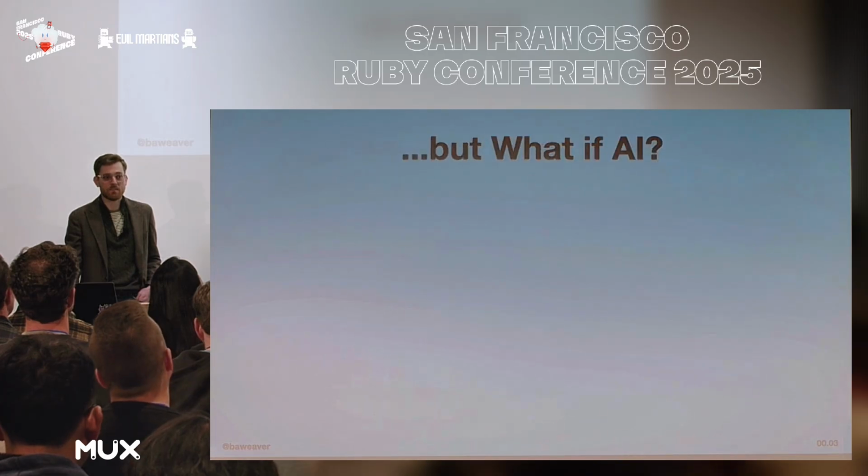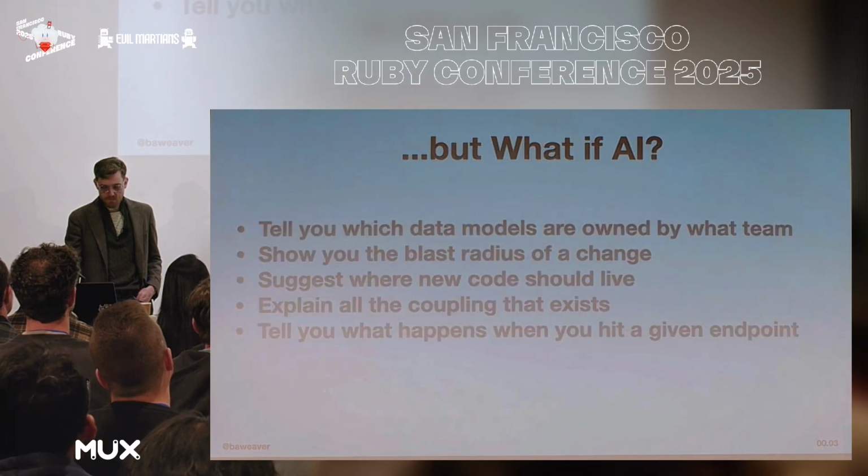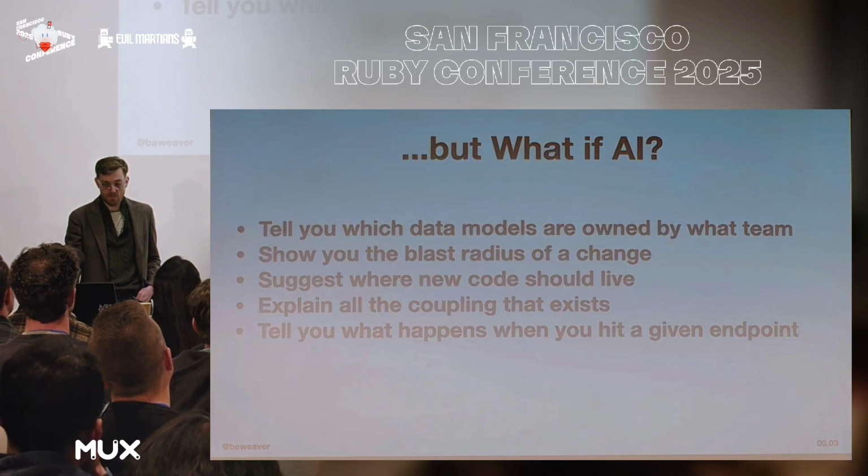Now, as I'm in San Francisco, I am obligated by duty to say, what if AI? There are no executives in the room, so I'm probably safe. So perhaps it could tell us about the data models owned by what team. Perhaps it could tell us about the blast radius of a change we're about to make. Maybe it could suggest where the code happens to live.